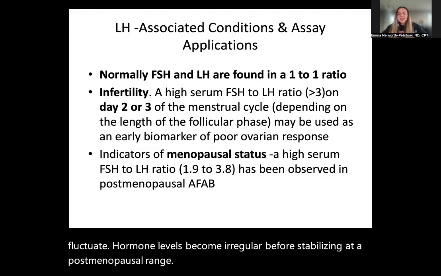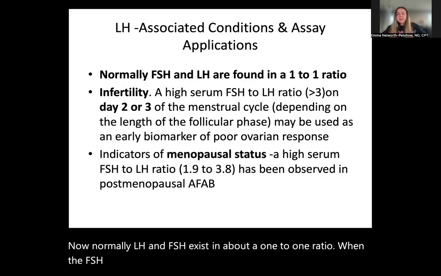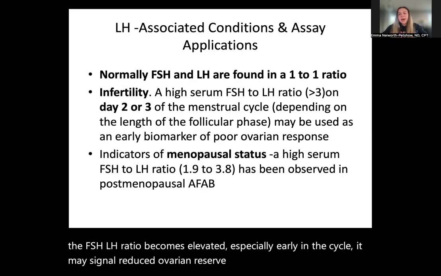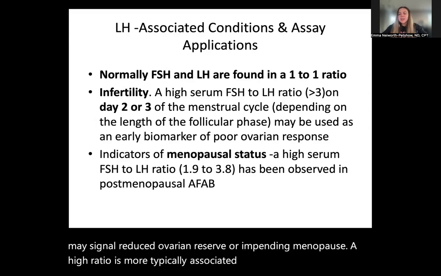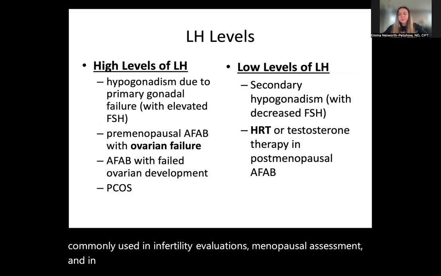Now, normally LH and FSH exist in about a 1-to-1 ratio. When the FSH to LH ratio becomes elevated, especially early in the cycle, it may signal reduced ovarian reserve or impending menopause. A high LH to FSH ratio is more typically associated with PCOS. LH testing is commonly used in infertility evaluations, menopausal assessment, and in determining gonadal failure.